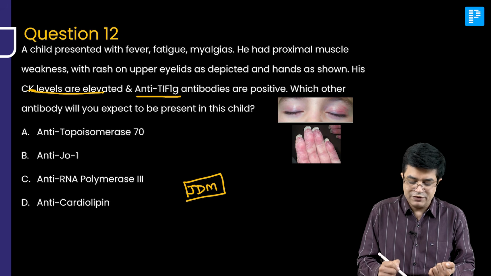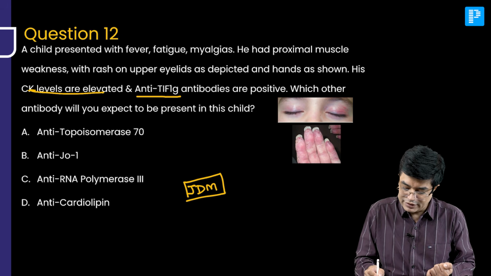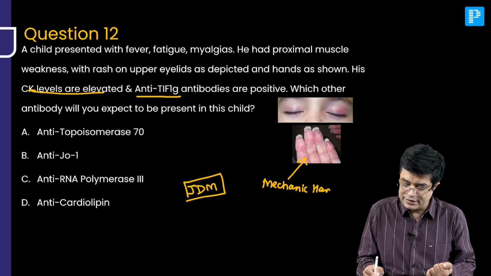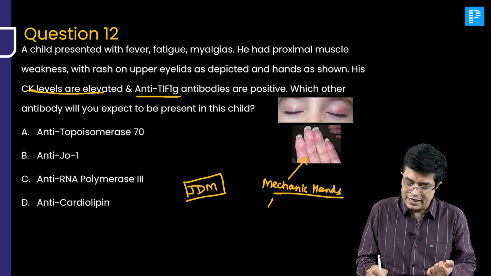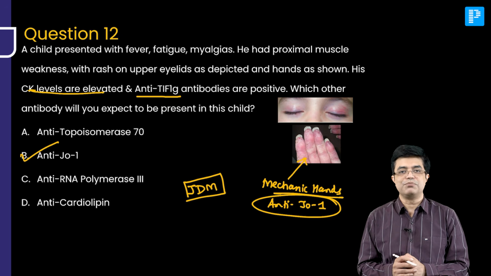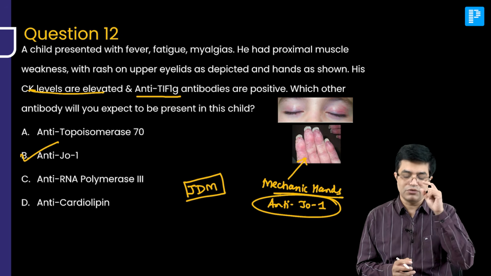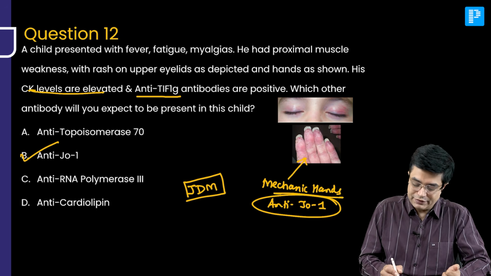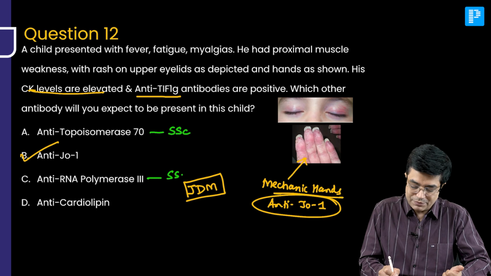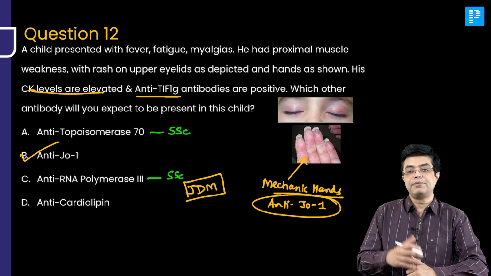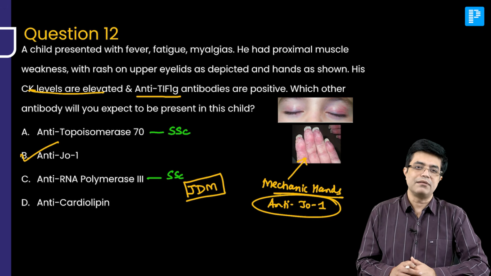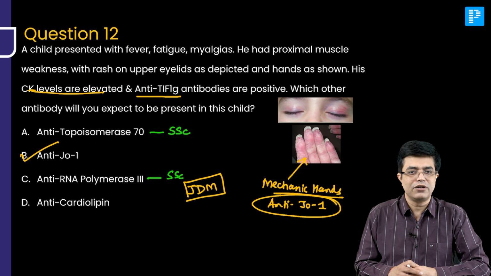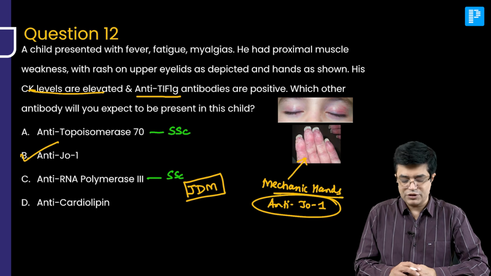Now, which other antibody will be present in the patient? You have to see one thing that you might be missing. This is what you call mechanic hands, and whenever mechanic hands are there in a JDM patient, you will have anti-Jo1 antibody present. So your answer to this question is B, anti-Jo1 antibody. Mechanic hands, strong association. What about topoisomerase 70 and RNA polymerase 3? They are seen in SSC, that is scleroderma, the diffuse form. And anticardiolipin antibody can be seen in SLE, antiphospholipid antibody syndrome, etc. So the answer to this question is B.